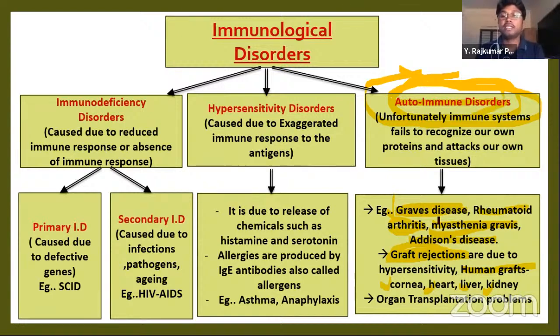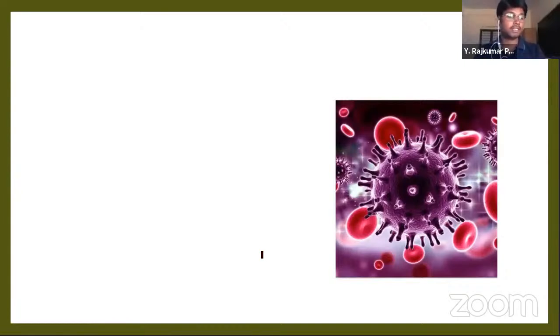That's why before the organ transplantation, doctors thoroughly check the blood typing. The blood groups and the relatives and genetic acceptance affinities are clearly checked before going to the organ transplantation. These are some autoimmune disorders. Let's see further about the